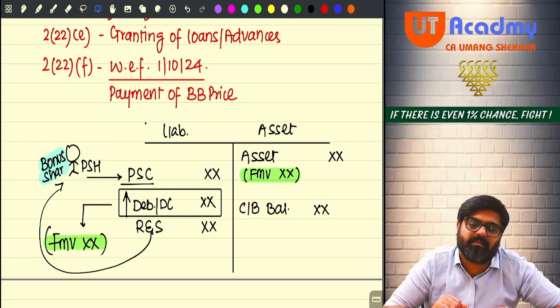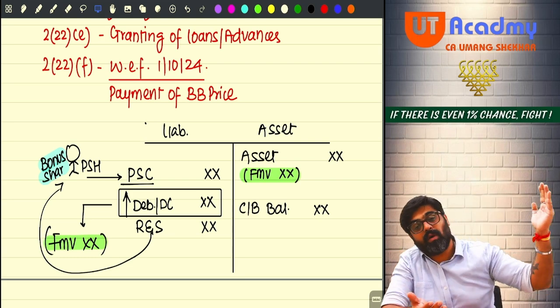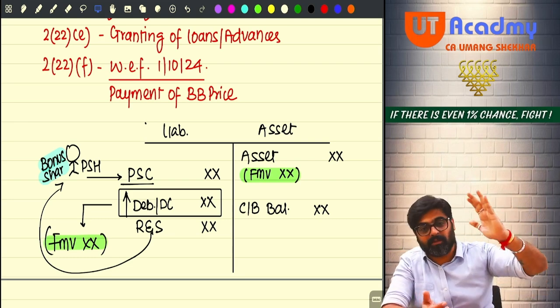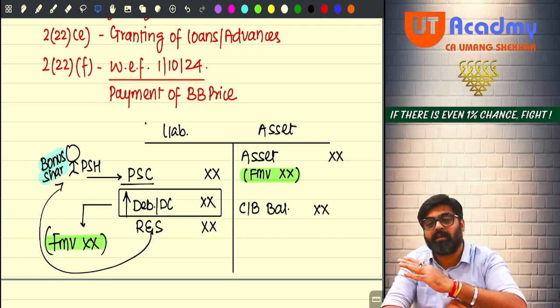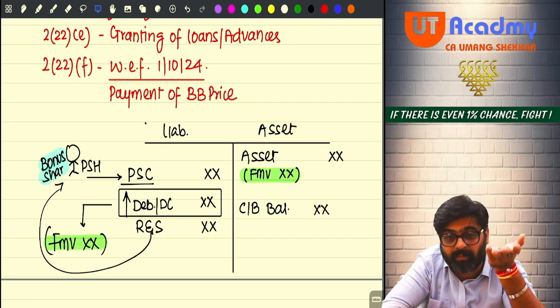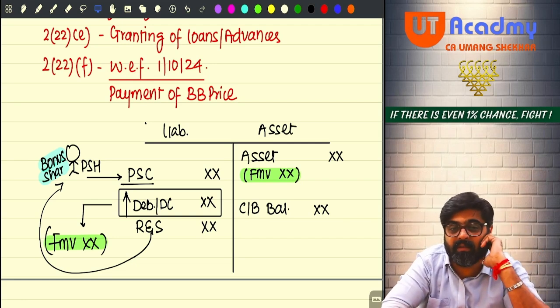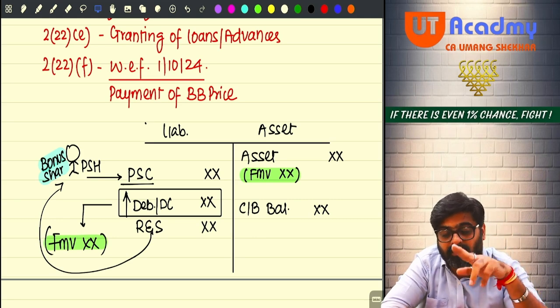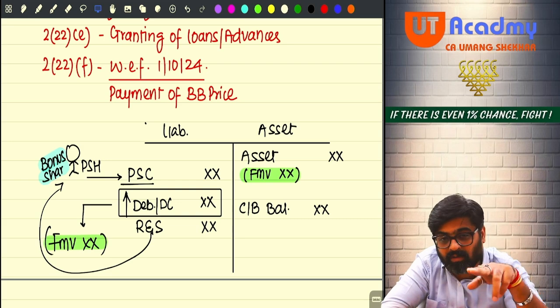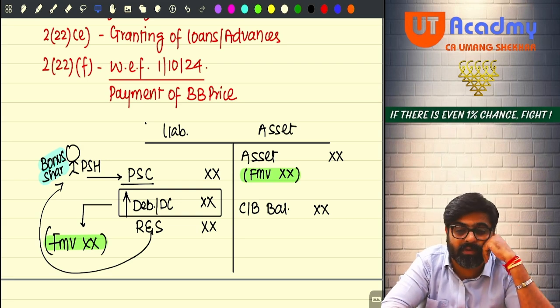Getting my point, sir? Now the last point was, if the company is distributing cash, distributing asset, but that distribution is happening out of capital by reducing the capital. So what you would have done? Instead of giving the reserves and surplus directly to the shareholder, first the reserves and surplus got converted into what? Share capital. Getting my point?